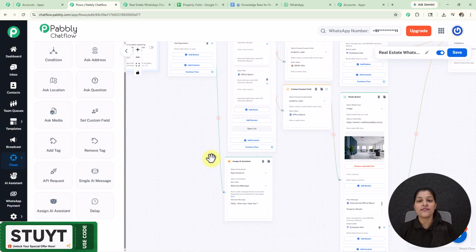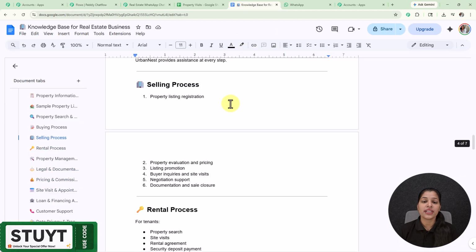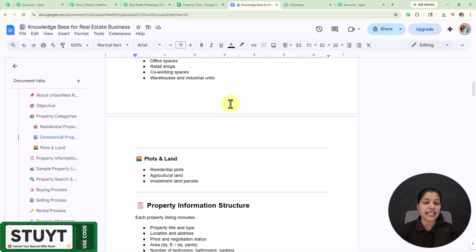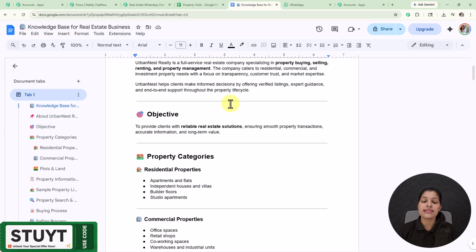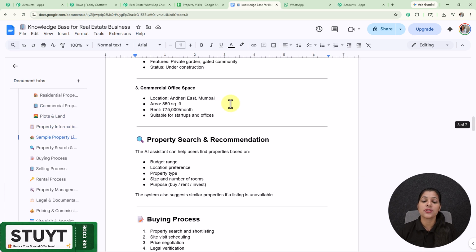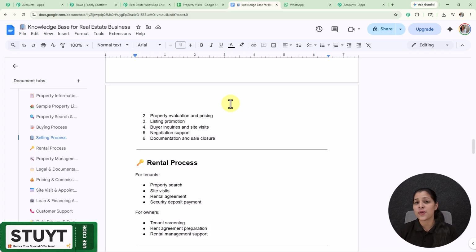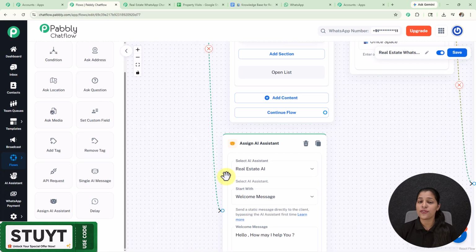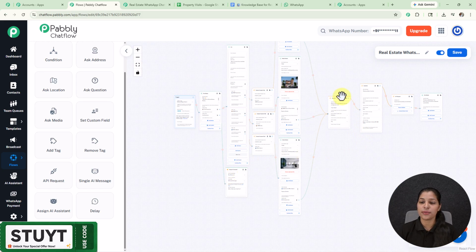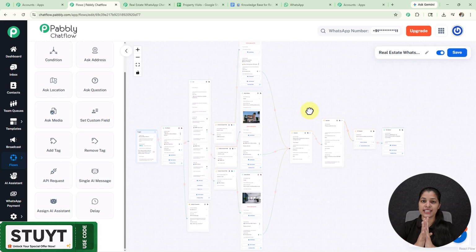So this AI assistant will respond to your customer queries on the basis of the knowledge base which you have provided. So here you can see this is the knowledge base of my real estate business which consists of all the details, and according to this knowledge base, my AI assistant is responding to my customer queries. So you can also create a knowledge base for your business like this, and your AI assistant will handle all your customer inquiries and you don't have to type even a single message. And if you want to learn the whole process of creating an AI assistant, then you can find the video link in the description given below. So this is the simple process for creating this amazing WhatsApp chatbot which is doing all